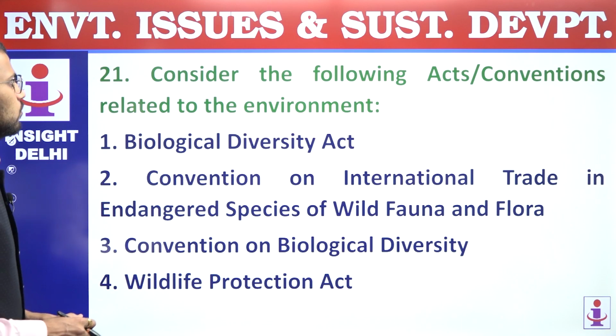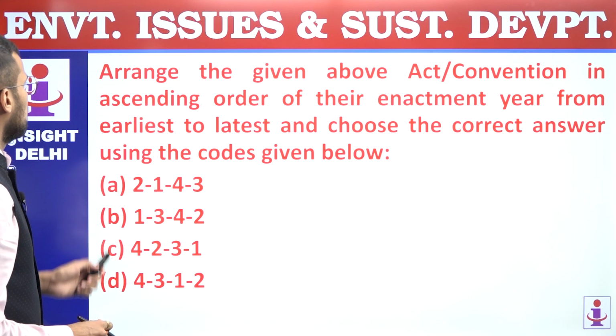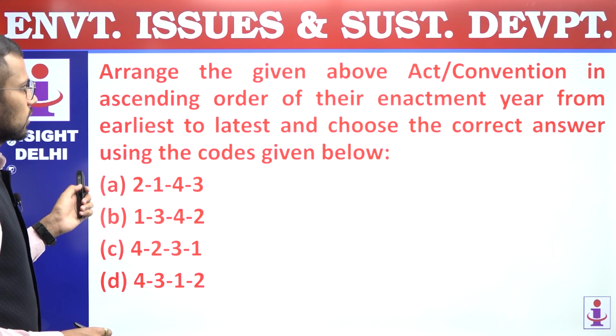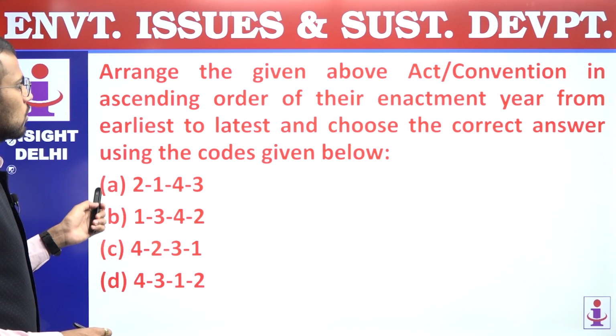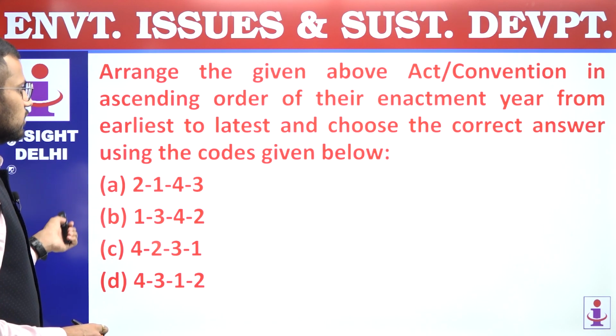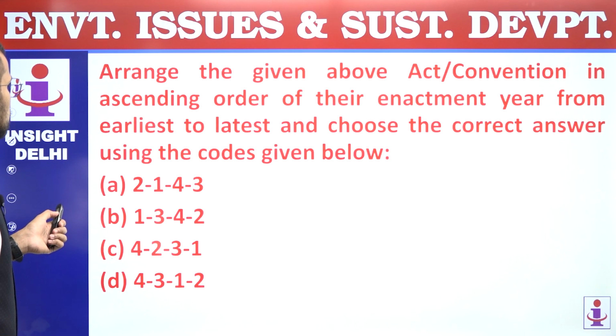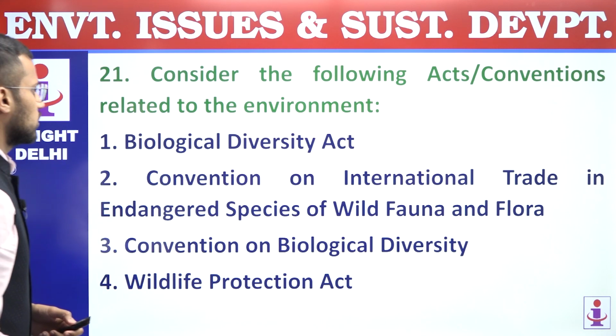21. Consider the following acts, conventions related to the environment. Arrange the above acts or conventions in ascending order of their enactment year from earliest to latest and choose the correct answer in the following code. So first is Biological Diversity Act.